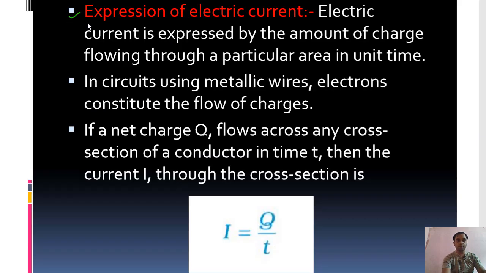How are we going to express the electric current that flows in a conductor? Electric current is expressed by the amount of charge flowing through a particular area in unit time. Let me make you understand with the help of this simple example. Suppose this is a pipe. In this pipe, water flows. Suppose this is a bucket.